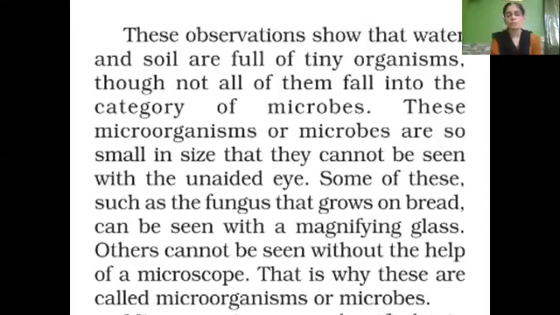And if they are so small that they cannot be seen even with the compound microscope, they can be observed by an electron microscope, which magnifies the size of the organism very greatly.